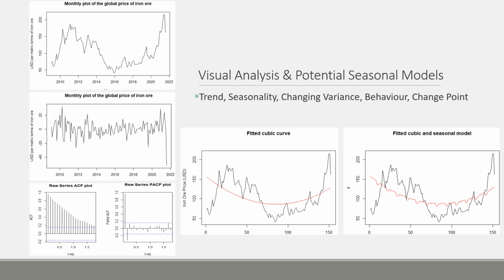There is no clear seasonality in the data set as the fluctuations are sporadic, although there is certainly changing variance in the time series as said fluctuations are absolutely varying in size. As for behaviour, the model appears to have elements of moving average tendencies, but also successive points, leading one to think that there are also autoregressive tendencies. The possible change point at the end of the data might complicate the modelling process.